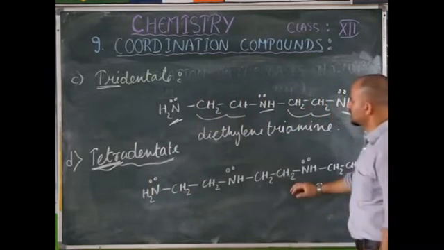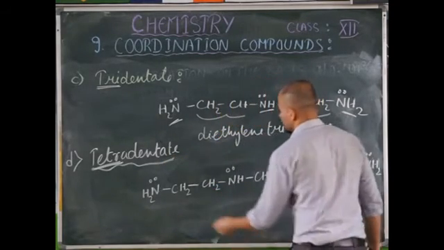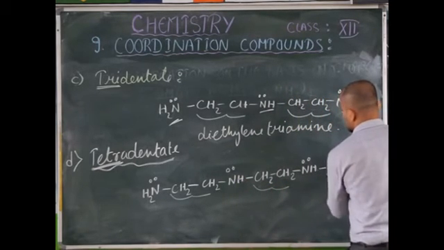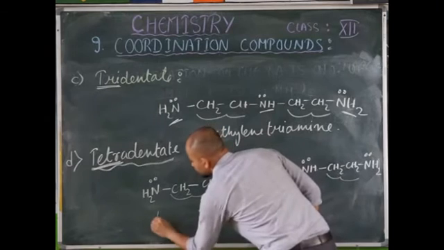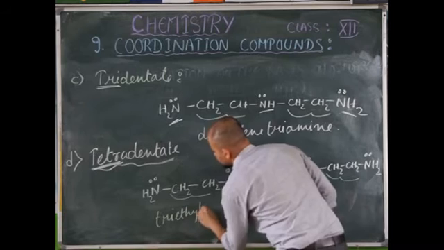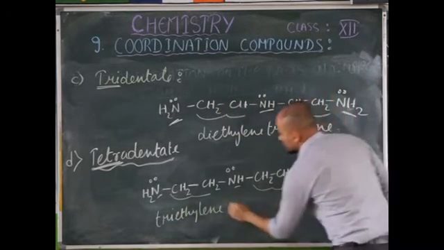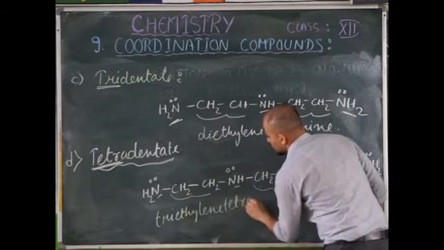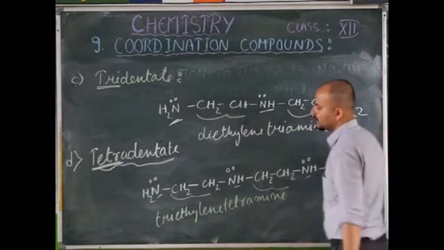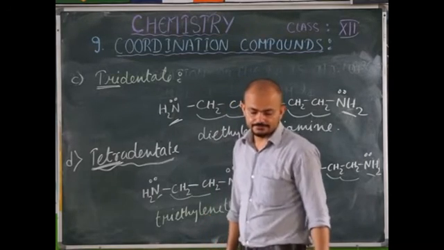So this is the example of a tetradentate ligand, and you can name it. This is 1 ethylene, 2, 3. Therefore it is triethylene. And how many NH2 groups are there? 1, 2, 3 and 4. Tetraamine. Okay, the name of this ligand is triethylene tetraamine.